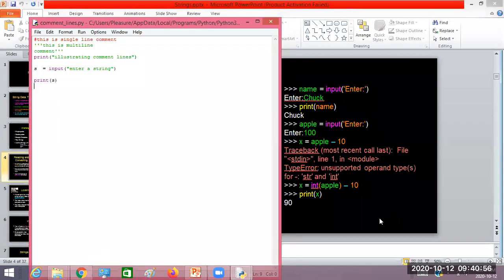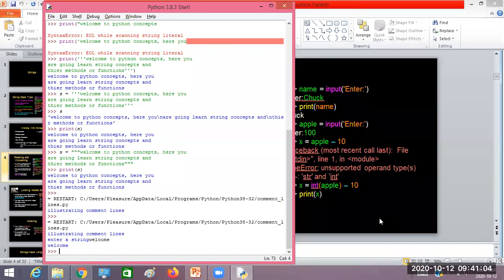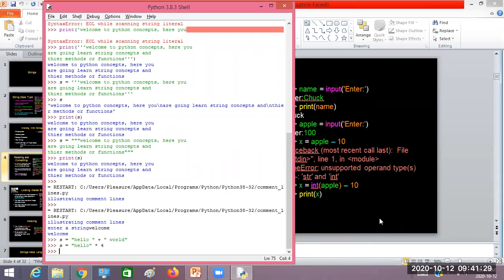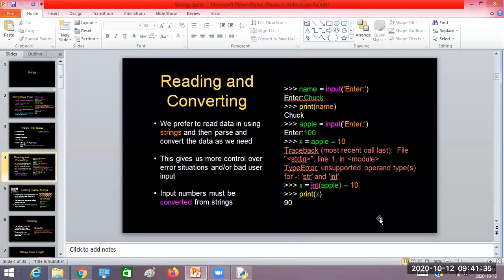Then string concatenation, which I already discussed. Here, hello plus world. This way you can do concatenation. Then if you want to replicate the string, you can use the star and the number of times you want to replicate the string. Suppose I write 4, then hello will be replicated 4 times. So you get hello, hello, hello, hello. This has already been discussed.